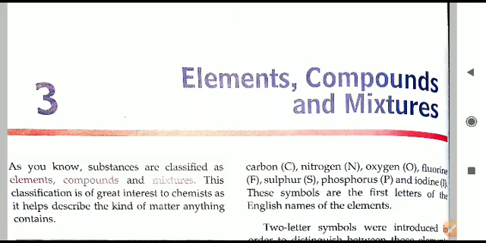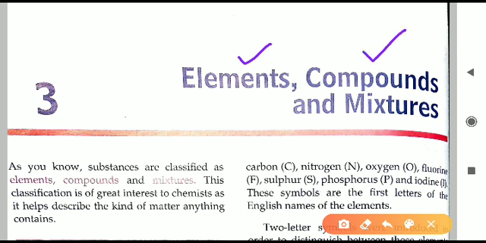Today onwards we begin chapter number 3, elements, compounds and mixtures. In this chapter we shall be discussing how the substances around us, the substances we are surrounded by in our day-to-day life, can be classified into different categories. The categories are in the chapter name itself. Substances can be elements, compounds or mixtures.